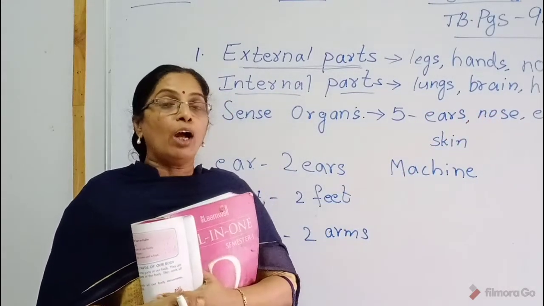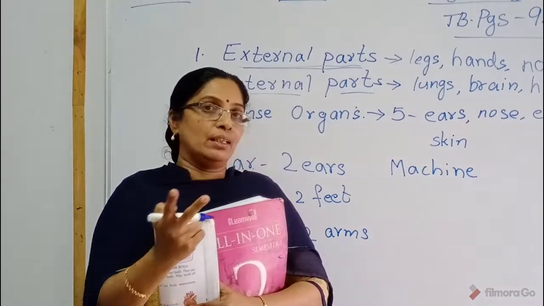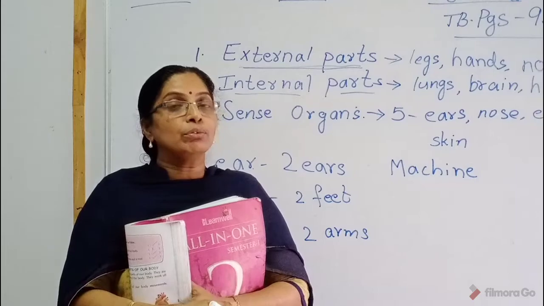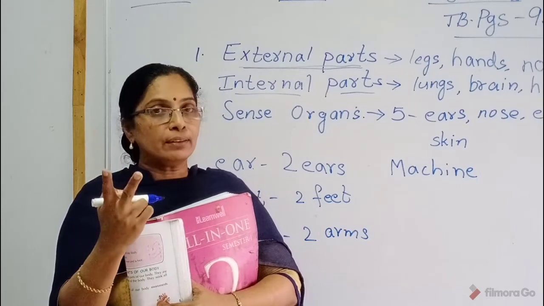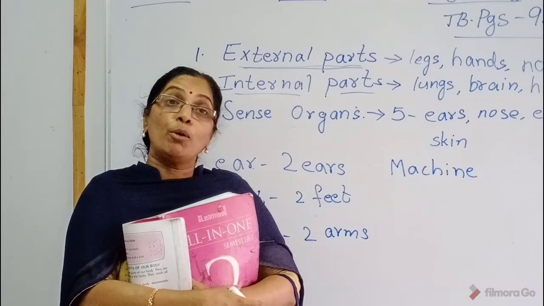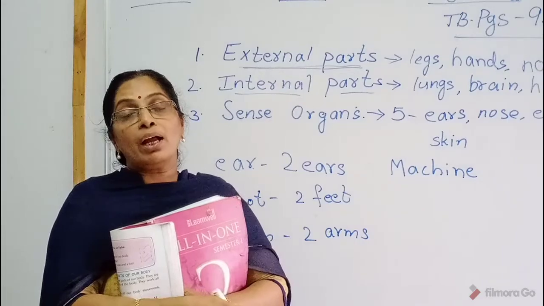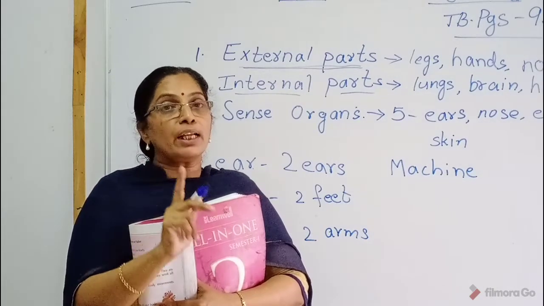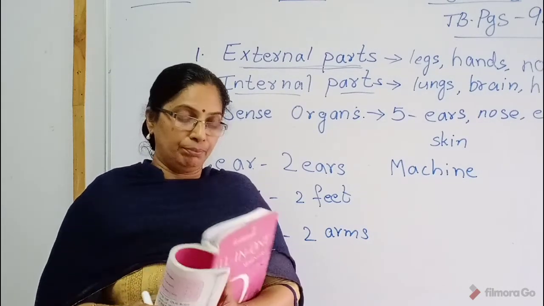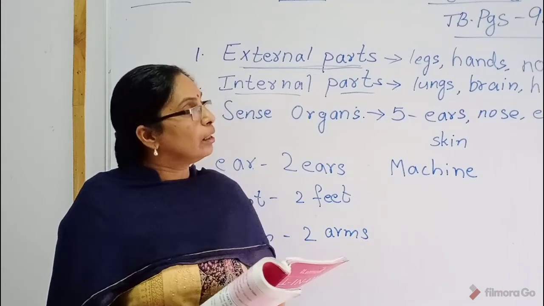Okay, children. How many legs do you have? We have 2 legs. How many hands do you have? We have 2 hands. How many eyes do you have? 2. How many ears? 2. Then how many noses do you have? I have 1 nose and 1 mouth. Yes. These are the external parts of our body.